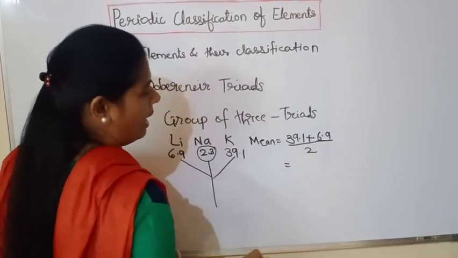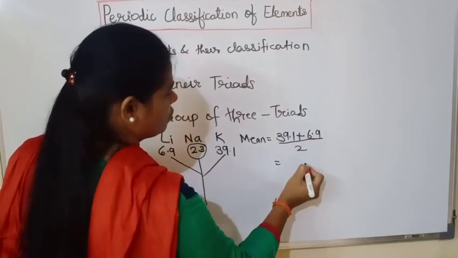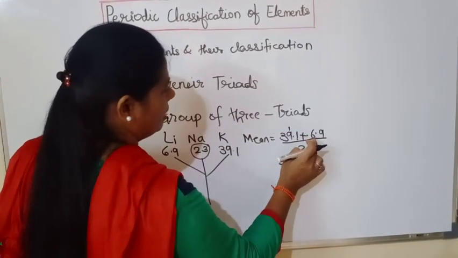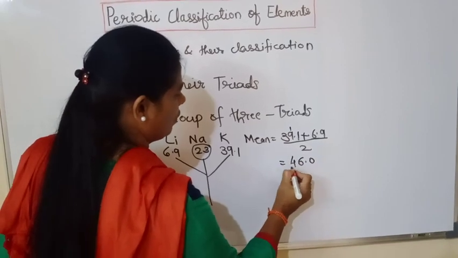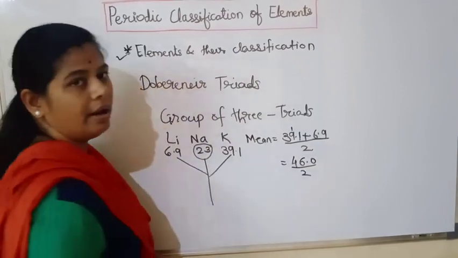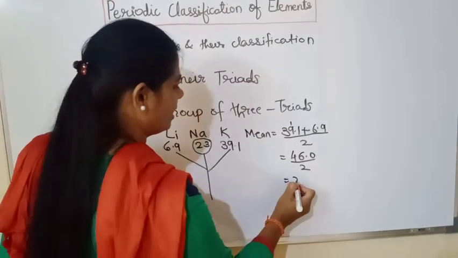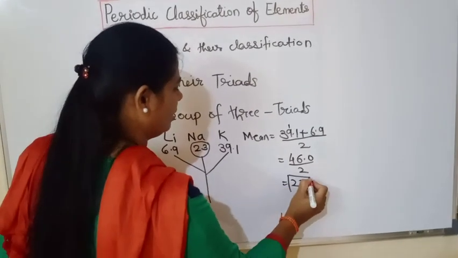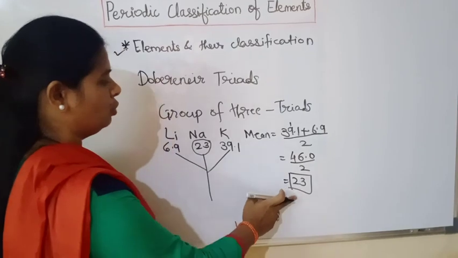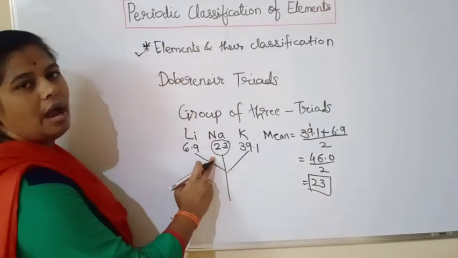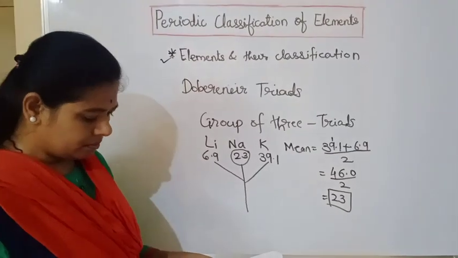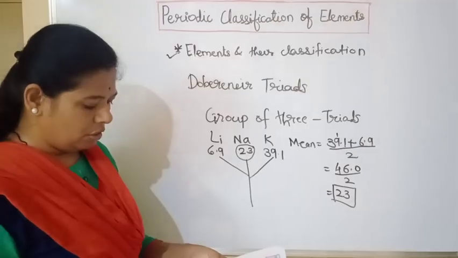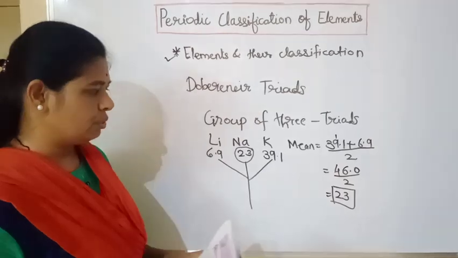So when you add this, you get 46.0, divided by 2. After dividing you will get the mean, that is 23, and this mean of the 2 elements is equal to the atomic mass of the middle element, that is sodium. However, all the known elements could not be classified into Dobereiner's triads.